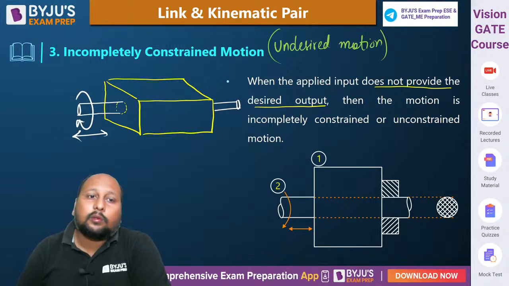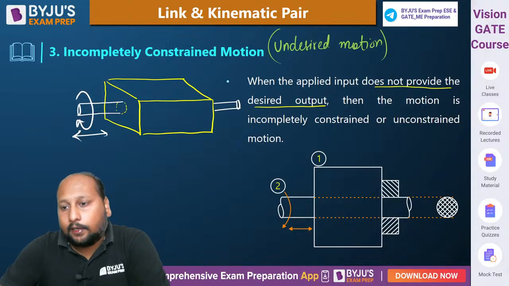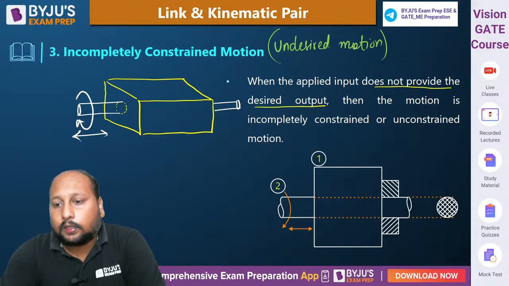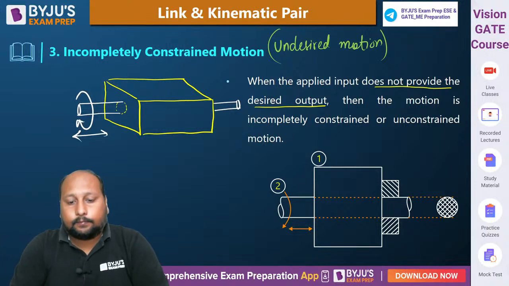So here we are not getting any desired motion. तो इसी को हम लोग बोलते हैं, incompletely constrained. क्लियर है? अंडरस्टूड? डाउट है?